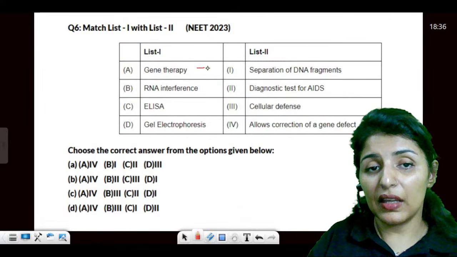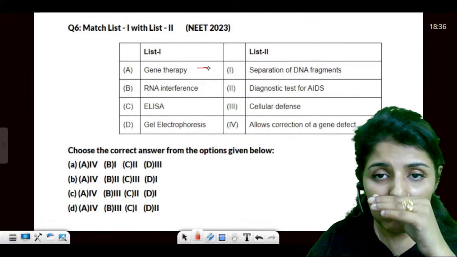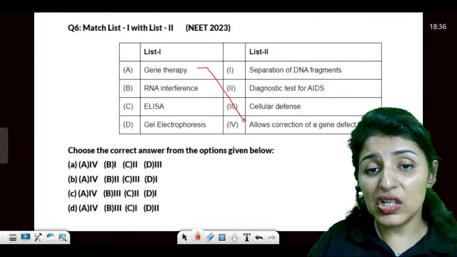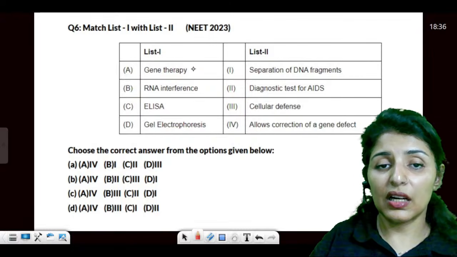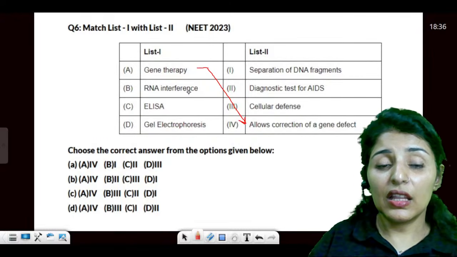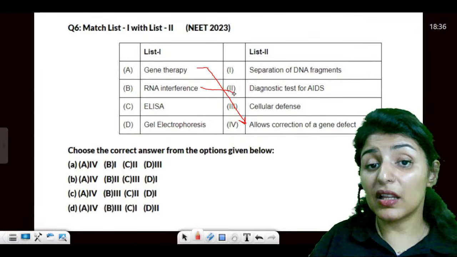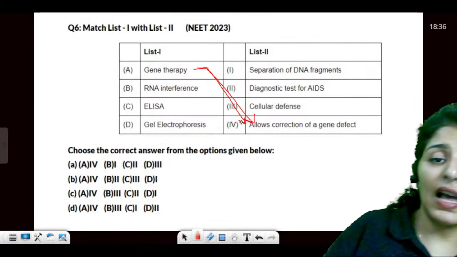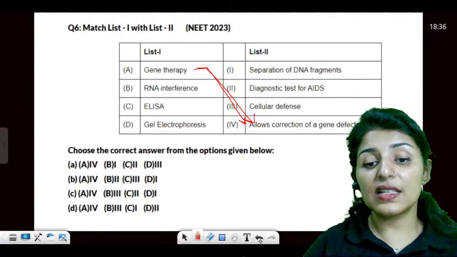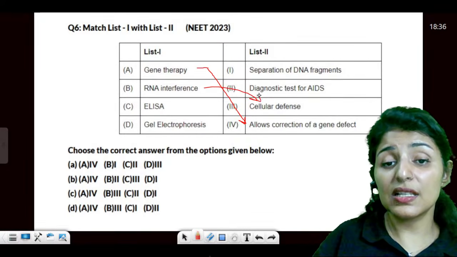Next is gene therapy. What is gene therapy, guys? Gene therapy means correcting a gene which is defective. Then RNA interference is a method of cellular defense. Every eukaryotic cell has this mechanism. So this is cellular defense.